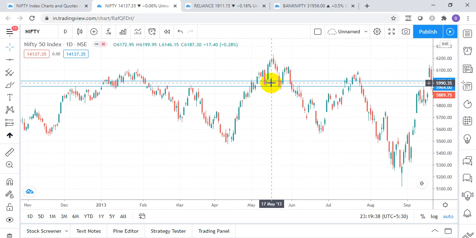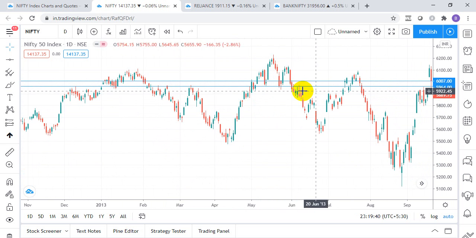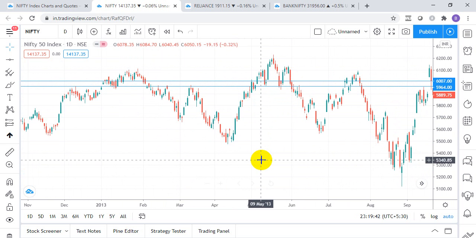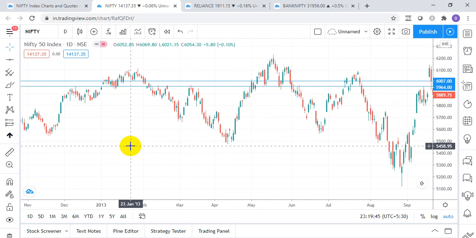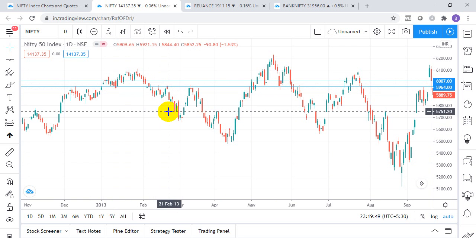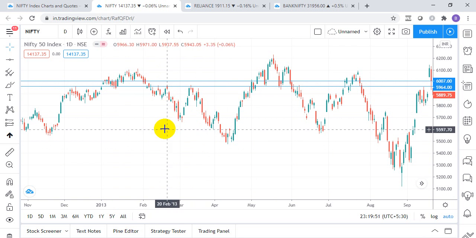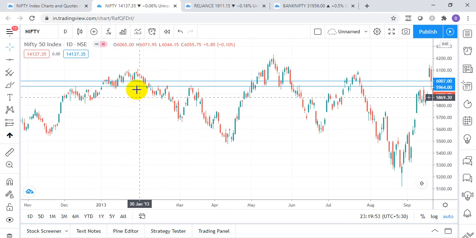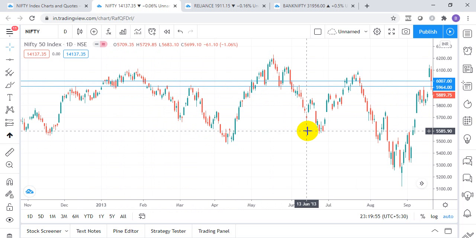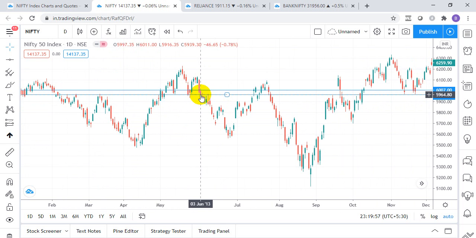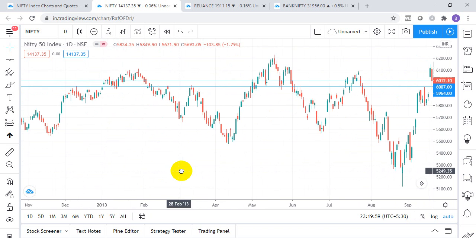See here. Now once it crossed it, a major level, an up move came. Generally, my target is 300 to 400 points in Nifty on the upside, and on the downside also 300 to 400 points. Then we trail the position. So you get multiple trades during a year with these particular levels, and you will get big moves. See here, this was a big move. So we can use it immediately.